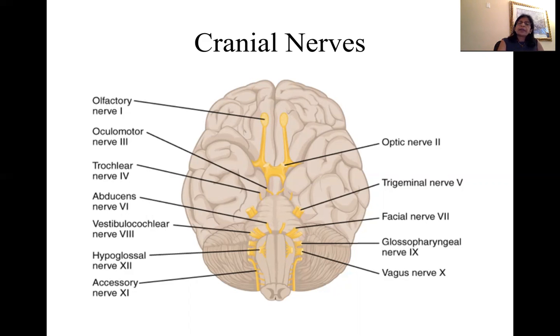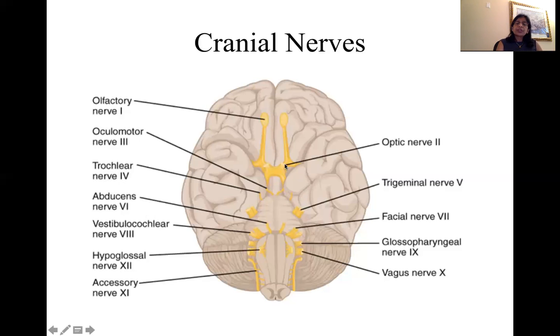Second cranial nerve is optic nerve. Optic refers to vision, eyeball, and yes, they originate in the eyeball. In fact, the sensory structures, rods and cones, converge to become bipolar neurons, and then the ganglion cells, ultimately becoming optic nerve from the right eyeball and left eyeball, reaching the brain.